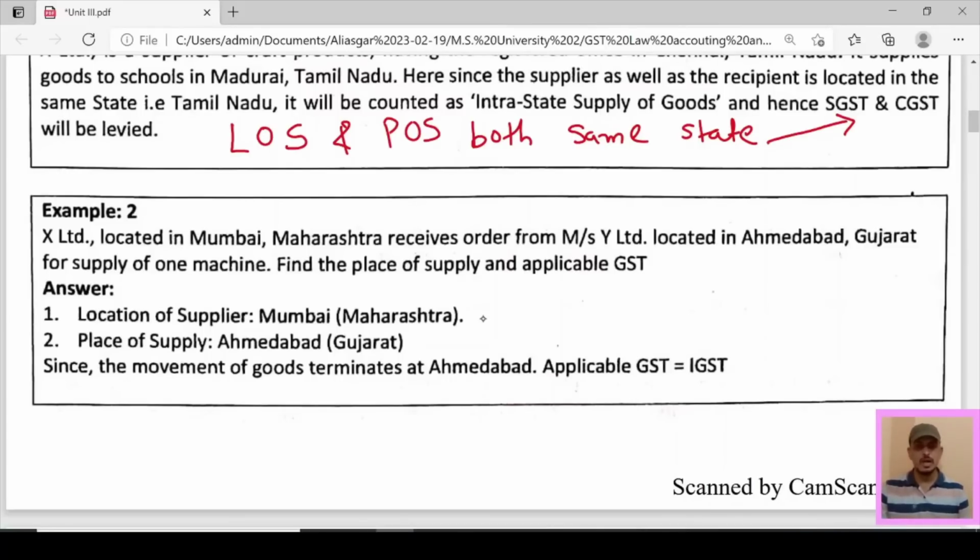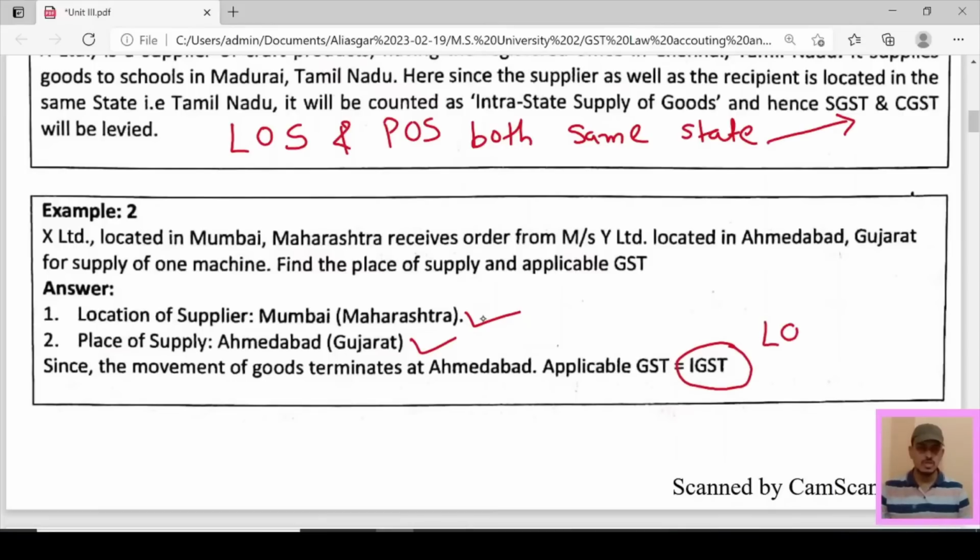Here two questions are asked: what is the place of supply, and what is the applicable GST? So here आपको दो आंसर देना है. Location of supplier is in Maharashtra, that is Mumbai. Place of supply is in Ahmedabad, that is in Gujarat. Now, since the movement of the goods terminates at Ahmedabad, applicable GST is IGST. क्यों IGST applicable हुआ?